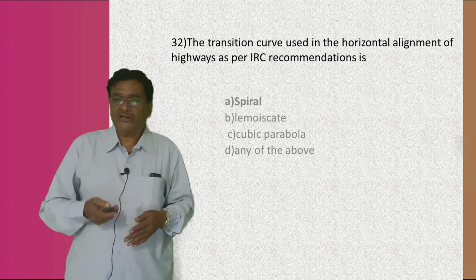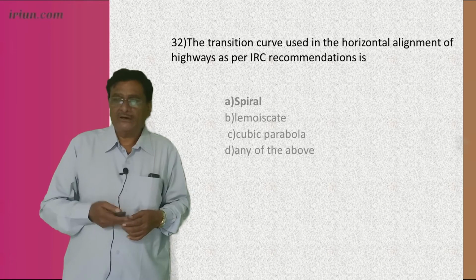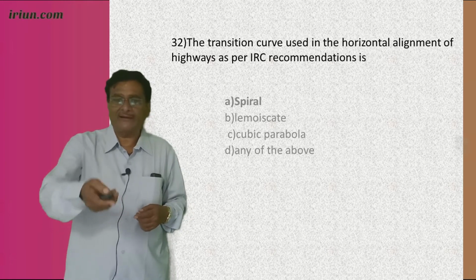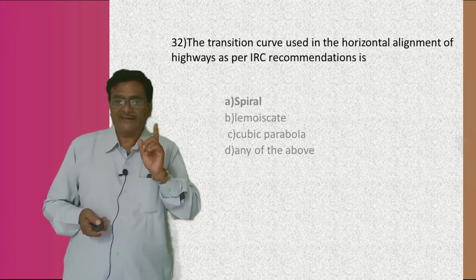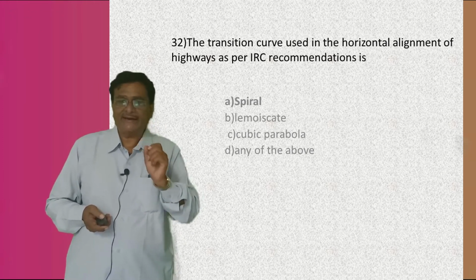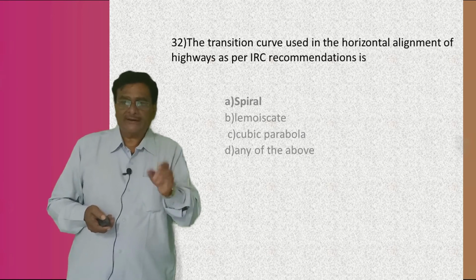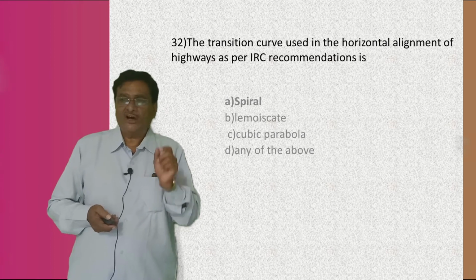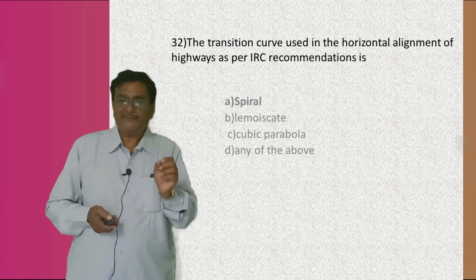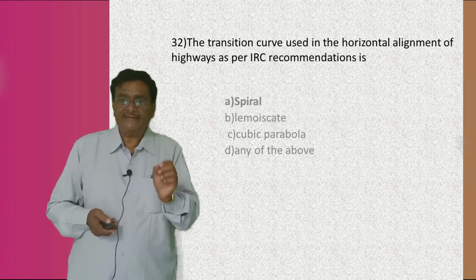The transition curve used in the horizontal alignment of the highway as per the IRC recommendation is a spiral. The shape of the transition curve is spiral. The first answer is the right answer. A is the right answer, spiral. Again I read once again the question with the answer. The transition curve used in the horizontal alignment of the highway as per the IRC recommendations is a spiral.